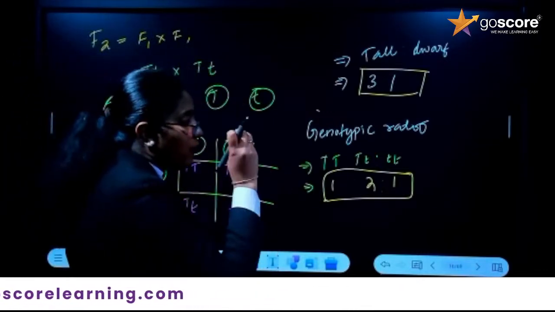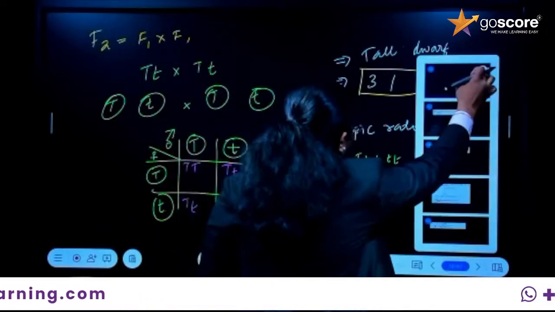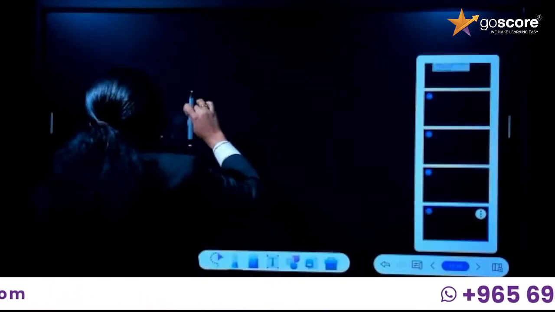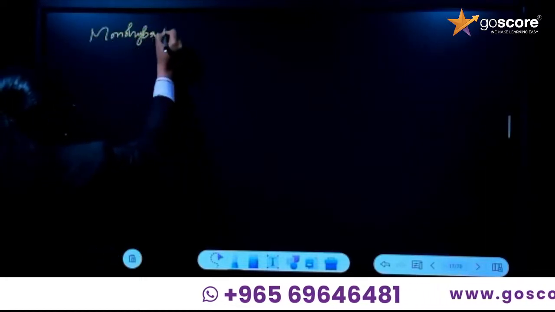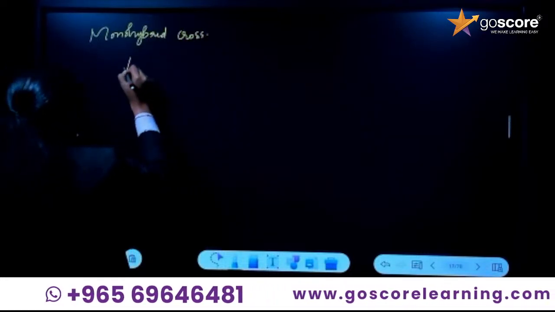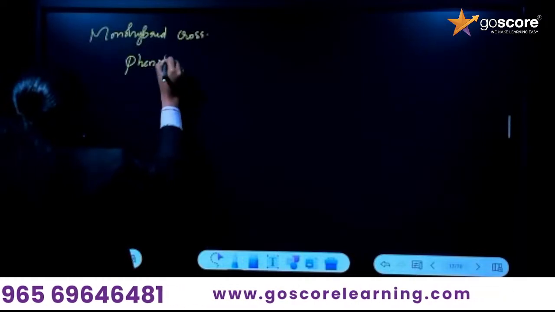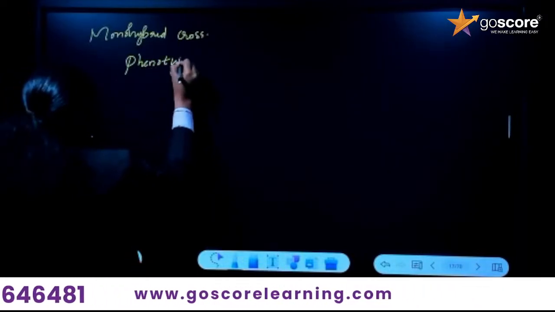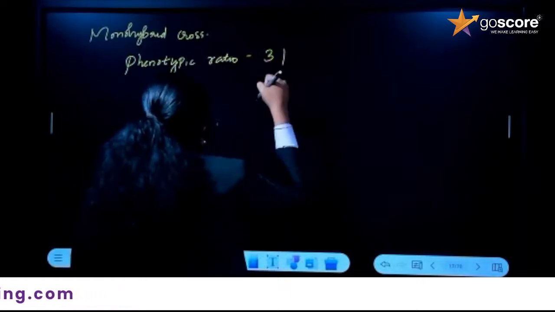So my dear students, whenever you are studying, you have to keep the monohybrid cross in mind. What is the phenotypic ratio of a monohybrid cross? It is 3 is to 1.